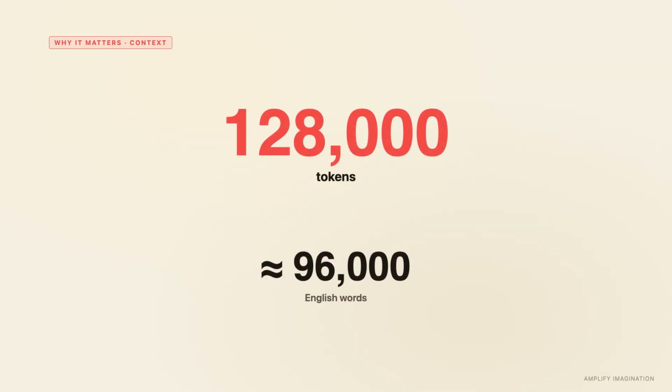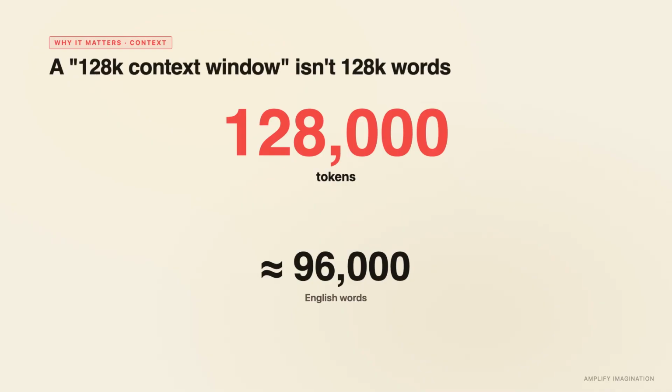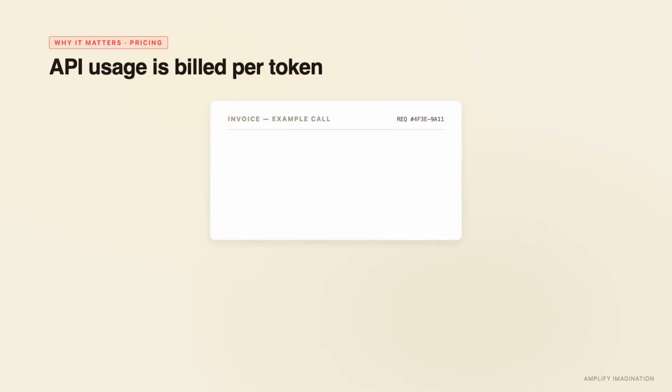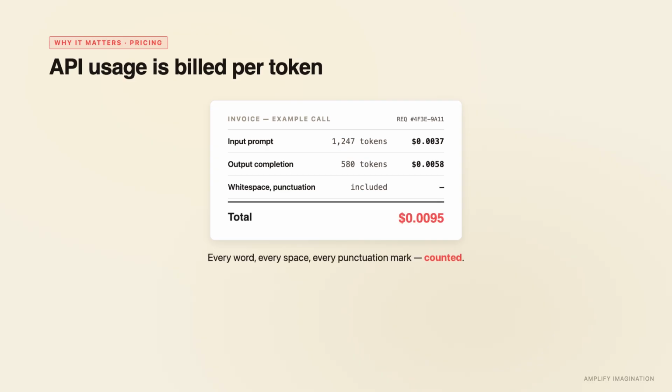Why does this matter for you? First, context windows. When you hear that a model has a 128,000 token context window, that's about 96,000 English words, not 128,000 words. The token count is always larger than the word count, because punctuation, spaces, and word fragments all count. Second, pricing. If you use these models through an API, you pay per token. Every word you type, every word the model writes back, every space, every punctuation mark, counted.